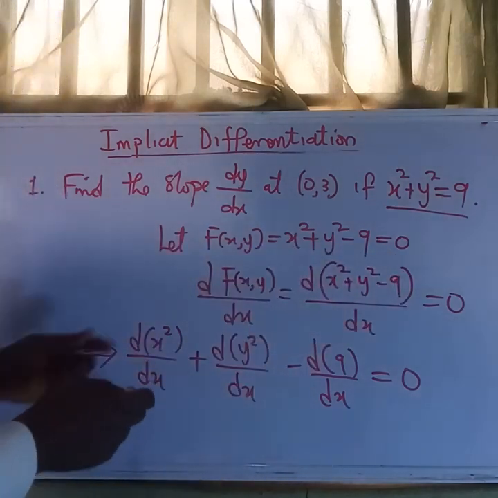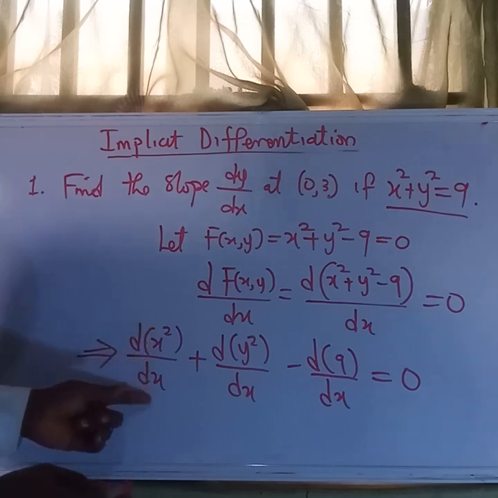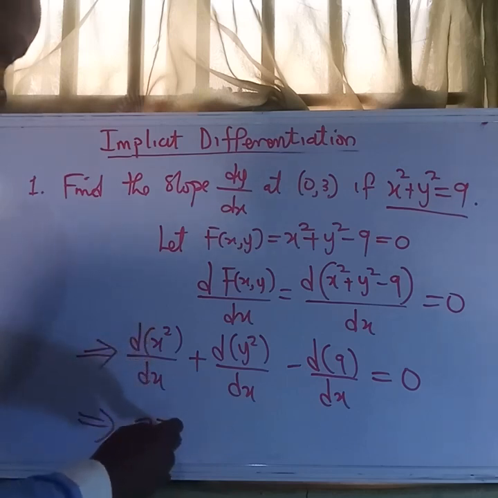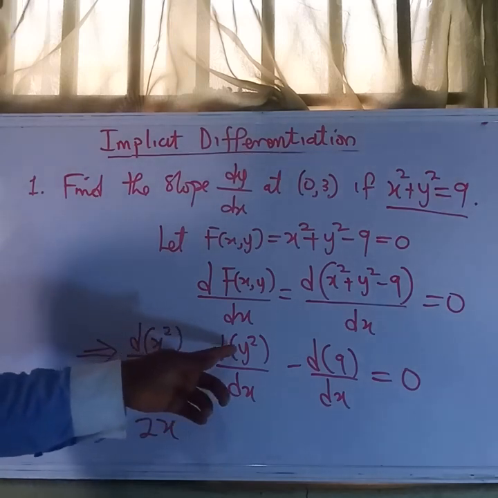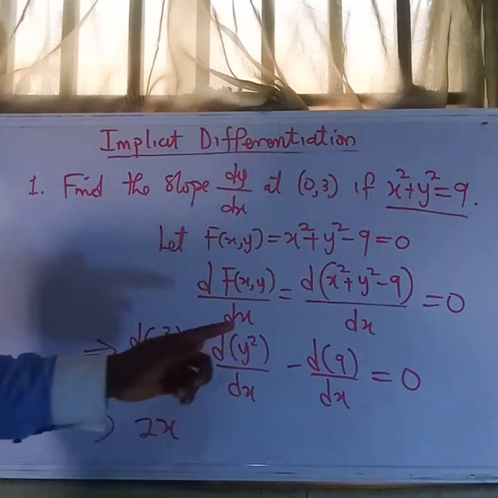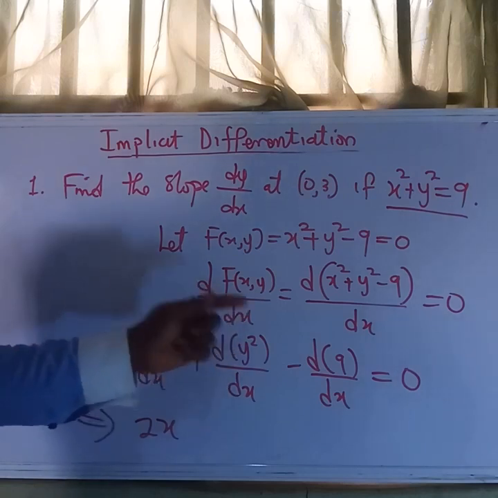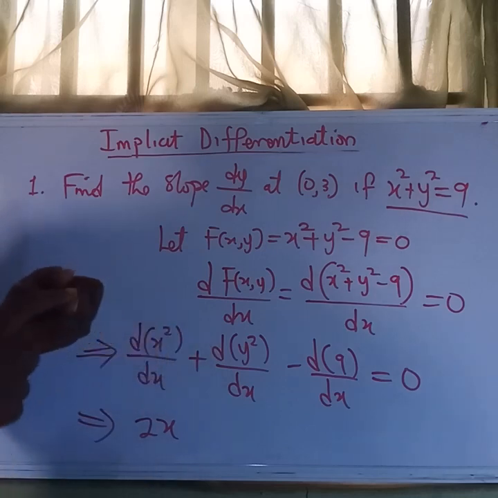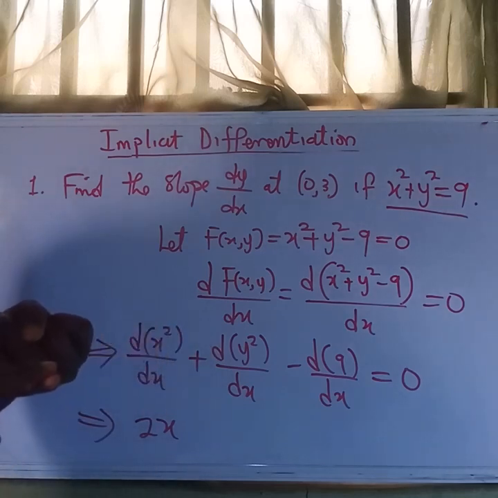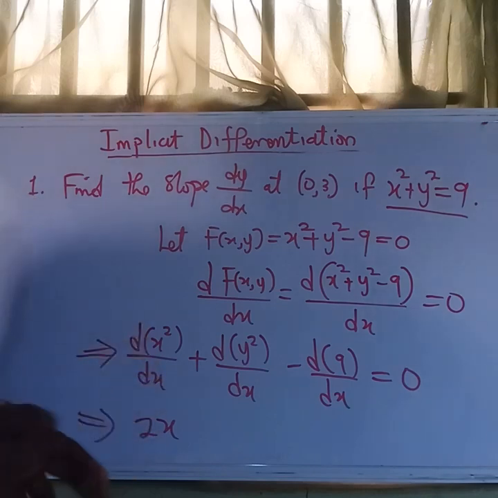Here we differentiate x squared with respect to x, and that is 2x. And also you will see that this y is a function of x, and it is also carrying a power 2. So in order to differentiate this, we will apply what we call the chain rule and the power rule, just like we discussed in the previous video. And this is how it goes.